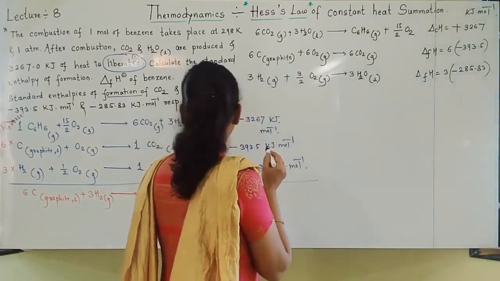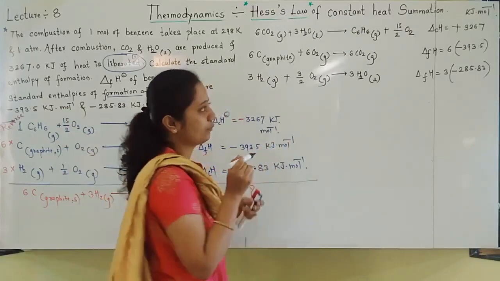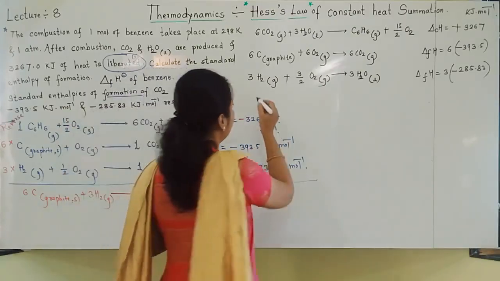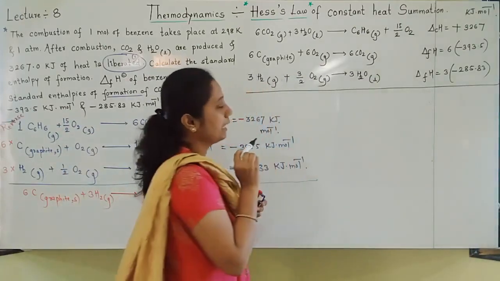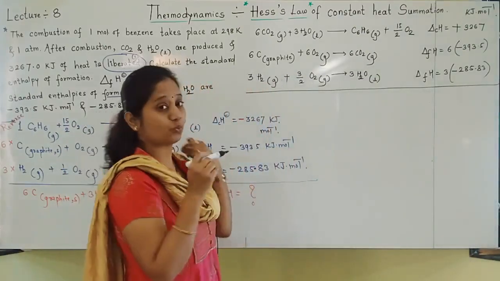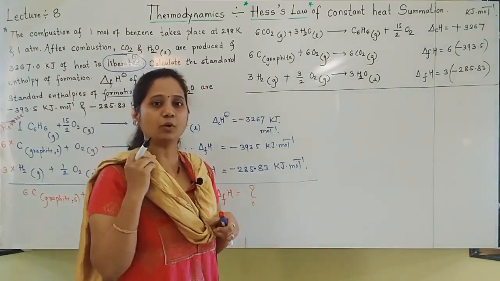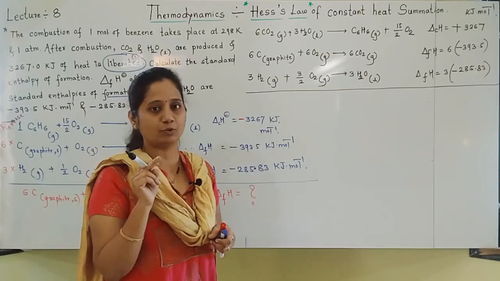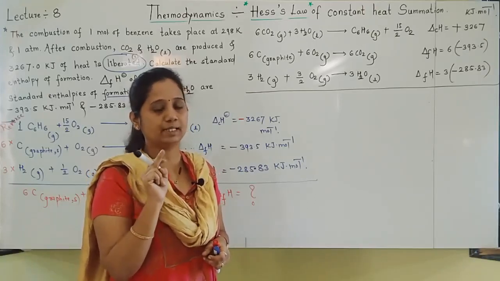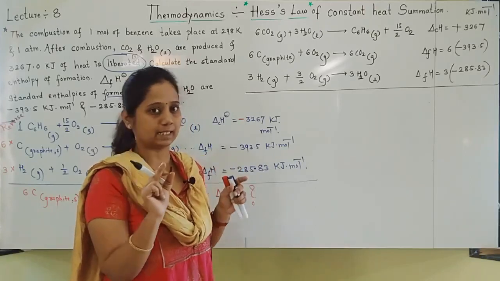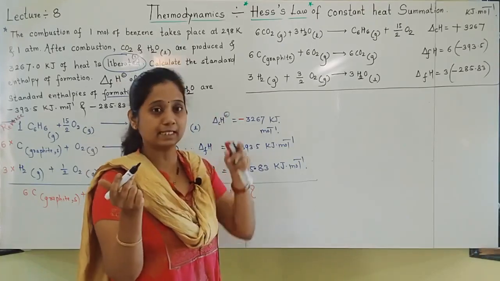So whatever changes we have written here, all those changes we did and we wrote the equations, students. See the things now. After writing all these equations once again by doing the changes, the next step is we have to add all the reactants and add all the products. But before adding, do one thing, students: common things cancel out. Common things cancel out. So how to cancel this?